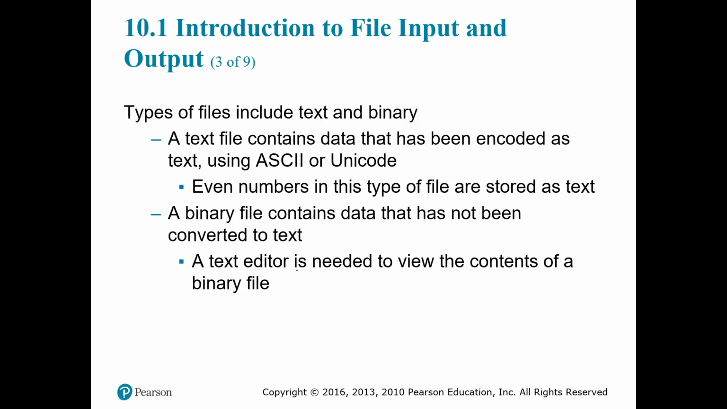There are two types of files. One type includes text and the other one includes binary. A text file has data that has already been encoded. Remember back in our first lectures, chapter 1 and chapter 2, we talked about ASCII and Unicode as the way to encode our text, our data. So in a text file, our data has been encoded with either ASCII or Unicode. And a binary file is just zeros and ones. Binary is just a dump of zeros and ones, and it has not been converted into text.